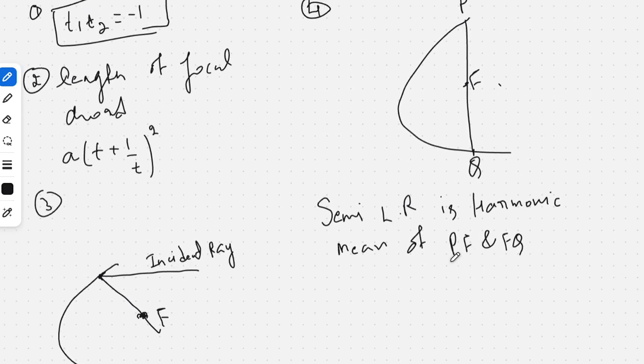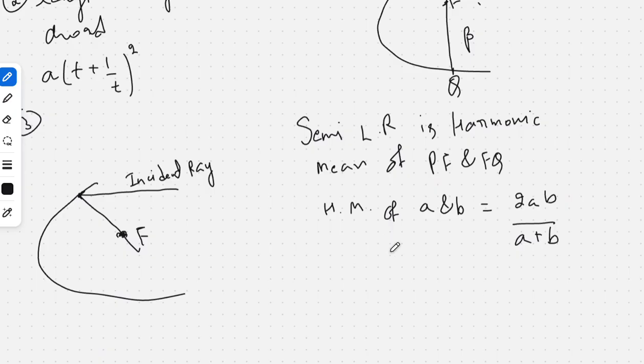What do I mean here? I hope all of you know what harmonic mean is. Arithmetic mean and geometric mean we have already discussed. The HM of a and b is simply 2ab by a plus b. So what I'm saying is that the semi-latus rectum is the harmonic mean of the two parts. Let's say this length is alpha and this length is beta. Please remember PF is alpha and QF is beta.